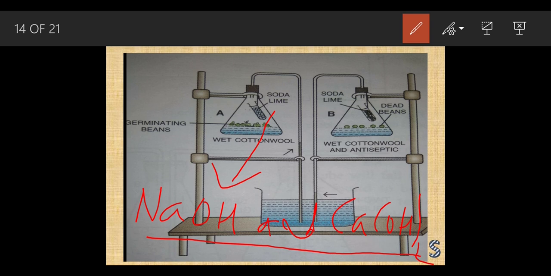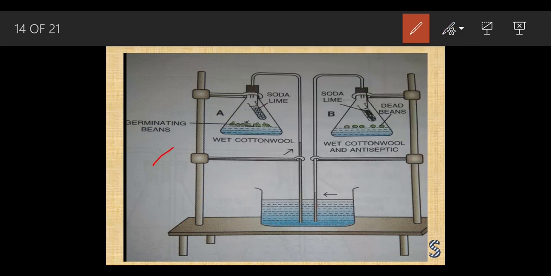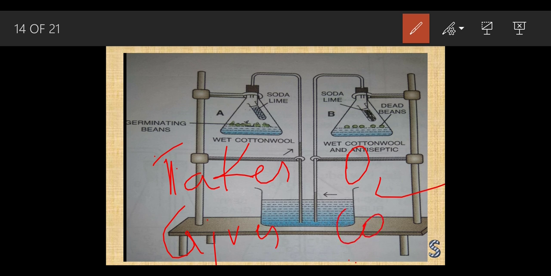Why has it been kept? See, as I said, the seed needs oxygen. Okay, and in return, what is the seed going to release? The seed takes in oxygen, and what does the seed do? It gives out carbon dioxide.